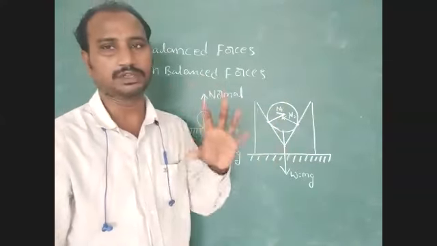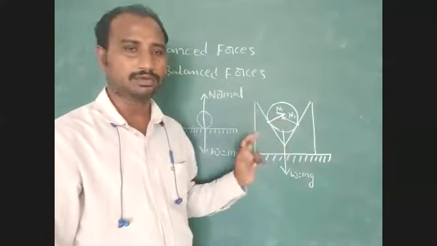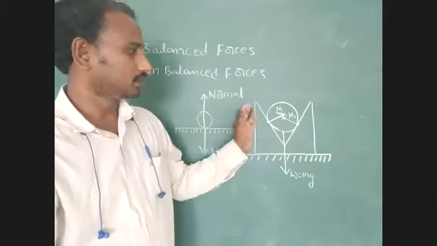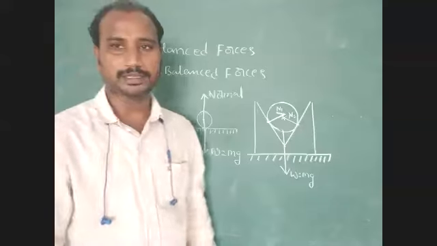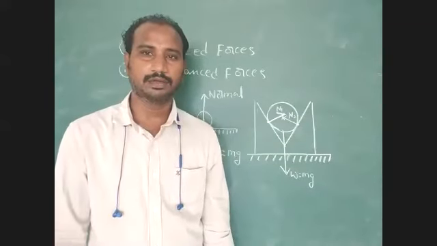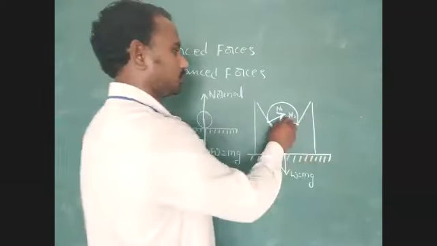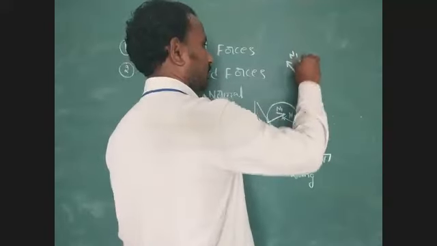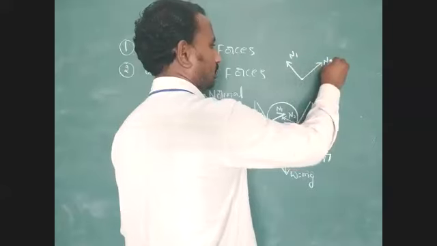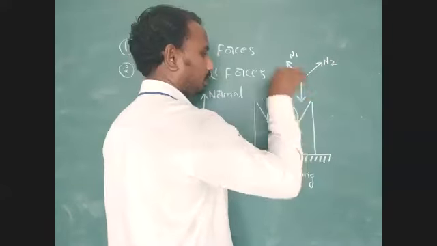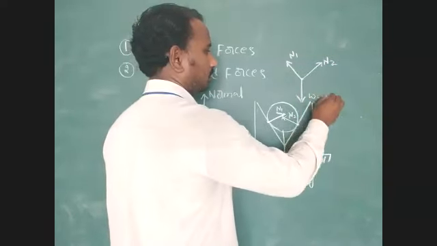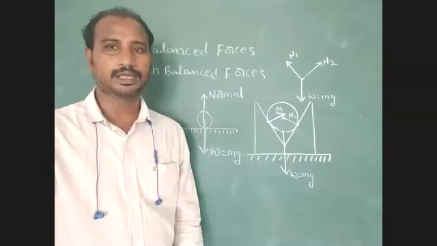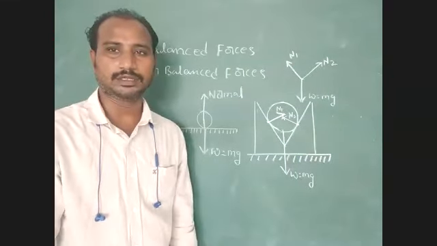These 3 forces keep the body at rest on the 2 inclined plane surfaces. So one is N1, another one is N2, and the weight of the body is acting downward, W equal to mg.